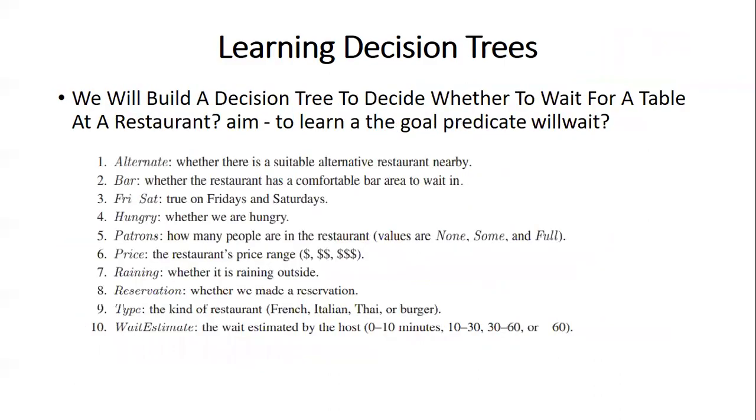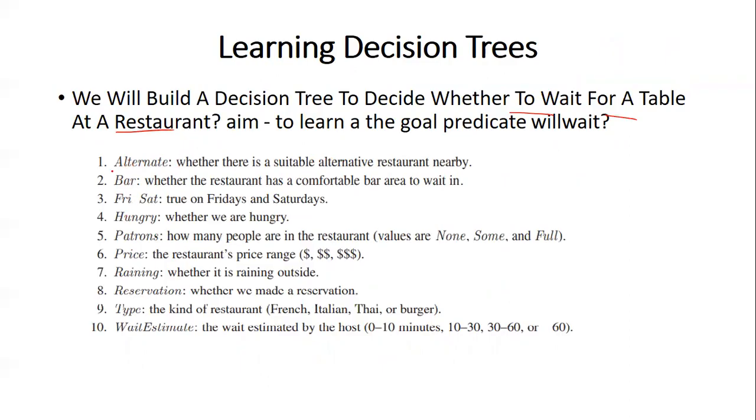So let us discuss one example for a decision tree. Here we would like to build a decision tree to decide whether we should wait for a table in a restaurant or not. These are some of the parameters we are going to use here.